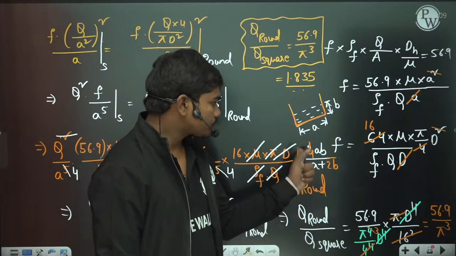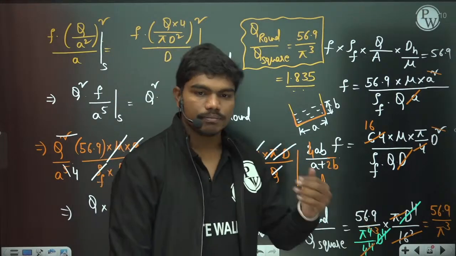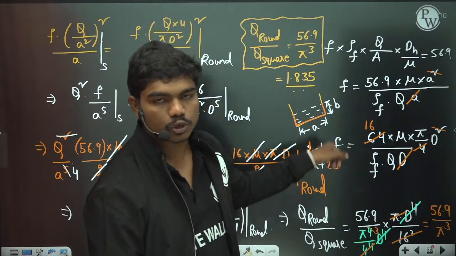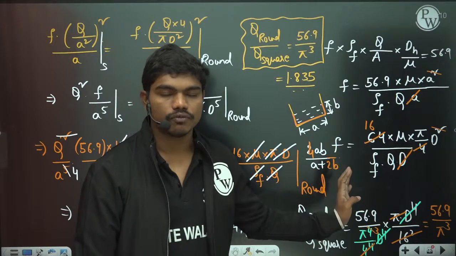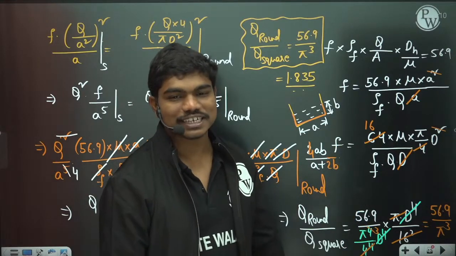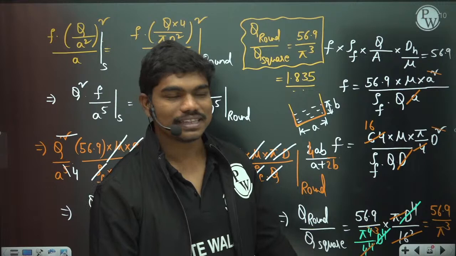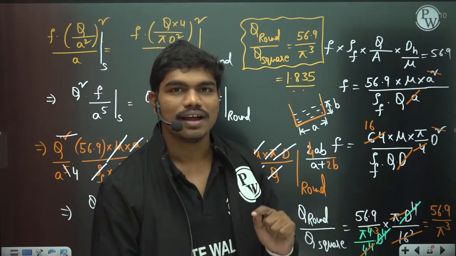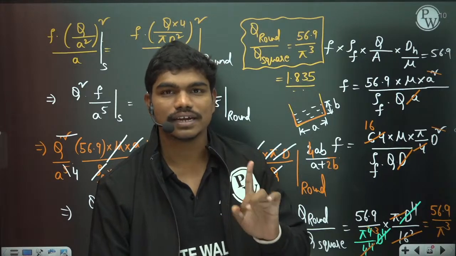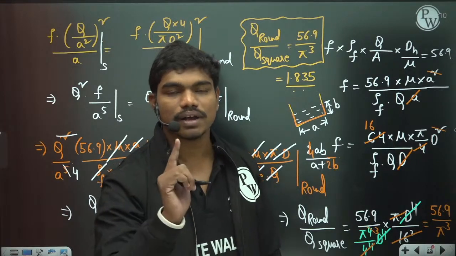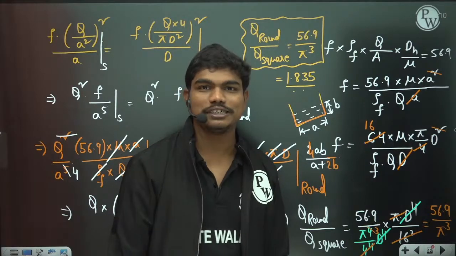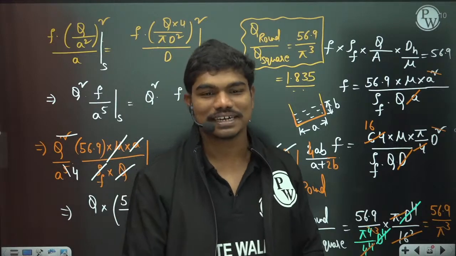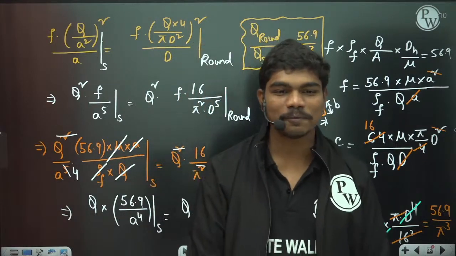The correct answer is 4 times A into B divided by A plus 2B. Instead, in my oversight, I had written 4 times AB by 2 times A plus B, so the 2 gets cancelled. I wrote the same value years back, when this question came in the ISRO exam. In ISRO, every question gives plus 3 marks and minus 1 mark for a wrong answer, and I missed ISRO by 1 mark that year. Exactly within 1 mark I missed the cutoff, and that's it. Story is different. That's why this hydraulic diameter is sometimes very important. Clear?